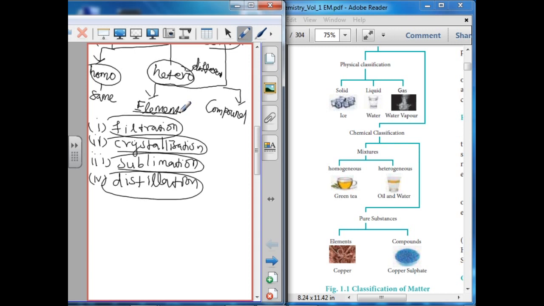But atoms of different elements are different in nature due to different numbers of protons, electrons and neutrons, which leads to different particles.